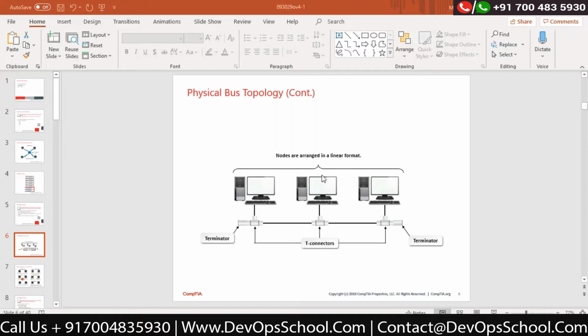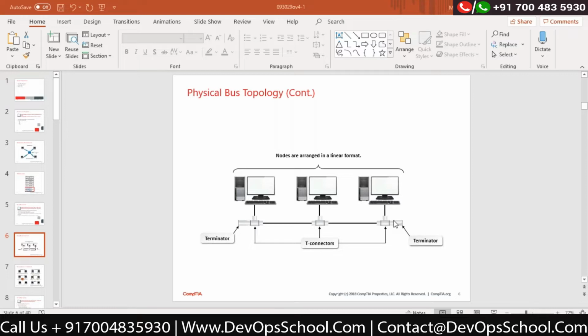You can see there are T connectors. This is a single wire, and in between there is a T connector. One T connector wire would be going over here. The second T connector wire would be going to the next T connector. Another wire would be going here. Next would be going here.